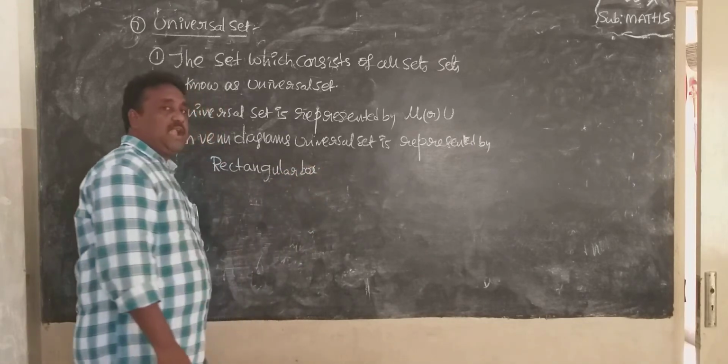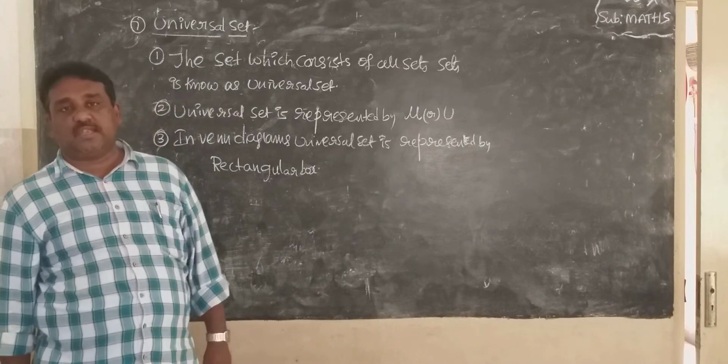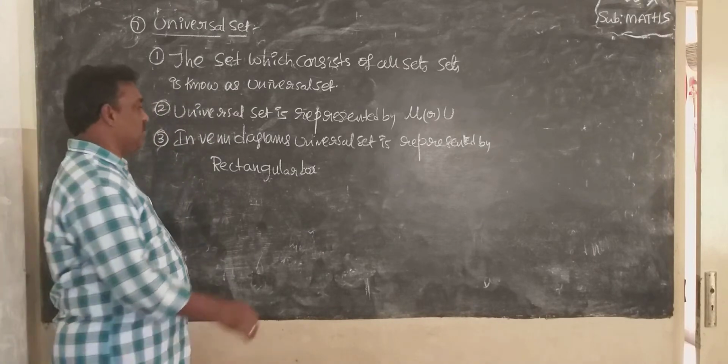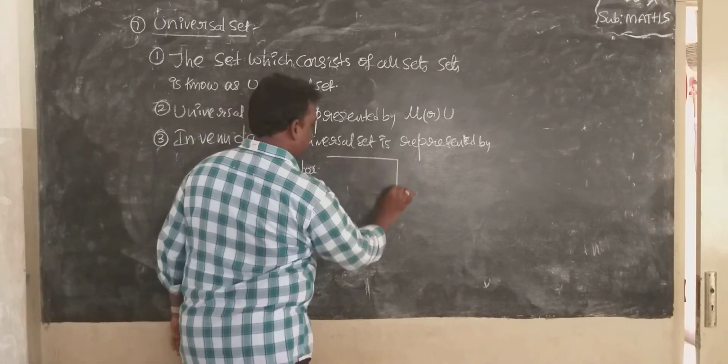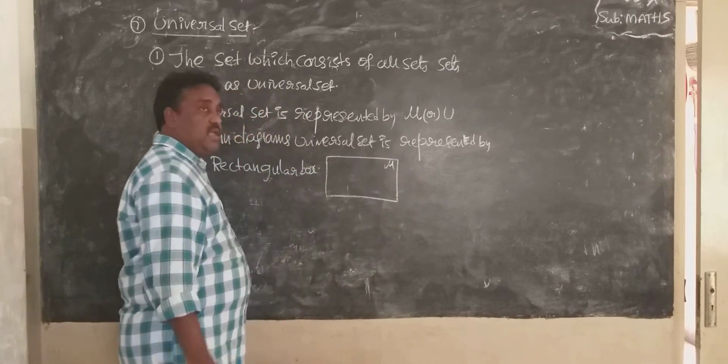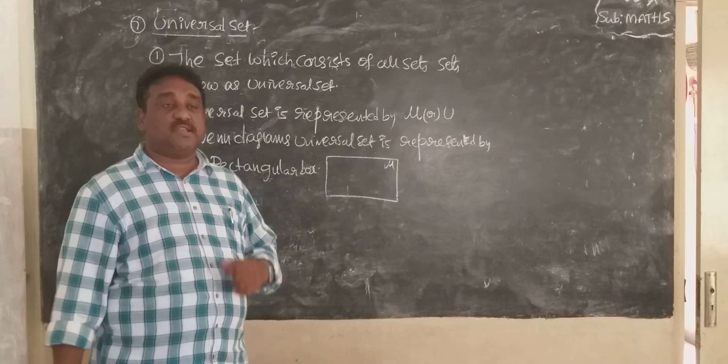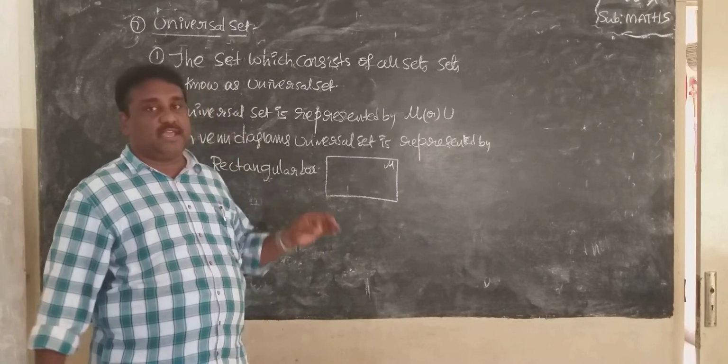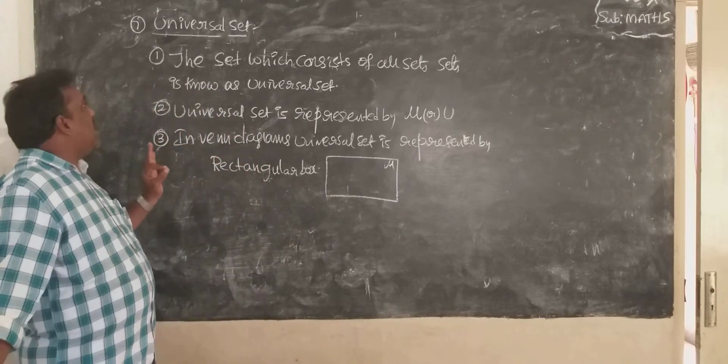So in a Venn diagram, the universal set is represented by a rectangular box like this. The rectangular box represents the universal set in a Venn diagram. So, this is about the Venn diagram.